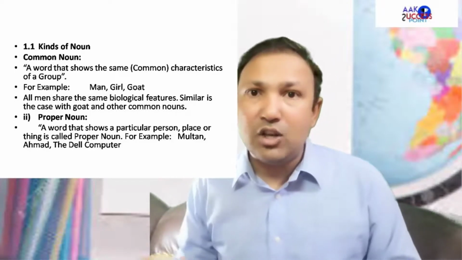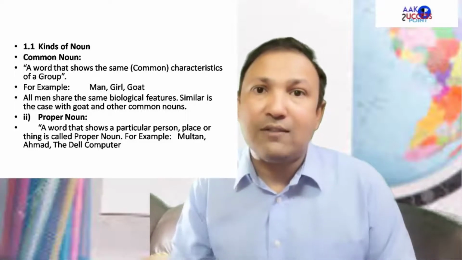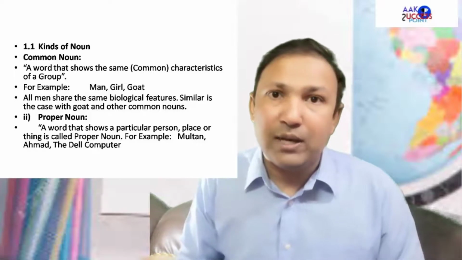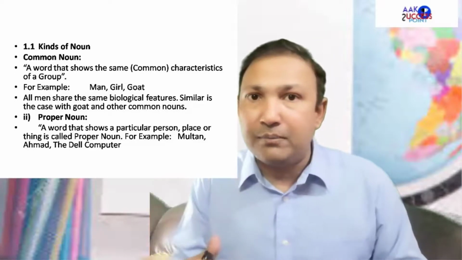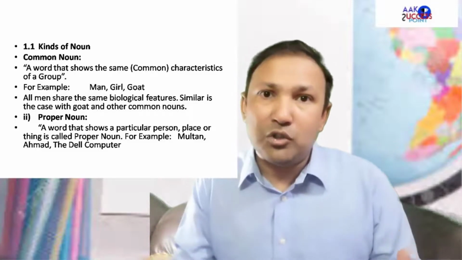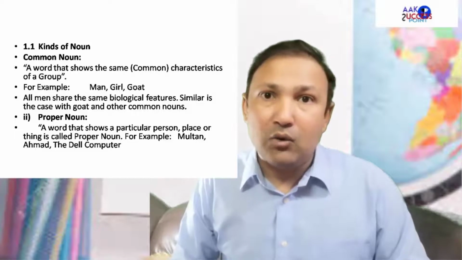If girl is common noun, but if I say Shazia, it means that's proper noun, because I have selected one girl from all those 20 girls. So Shazia is proper noun. If I say Akram, then I have chosen a boy from all those 20 boys who are sitting before me, so that is proper noun.